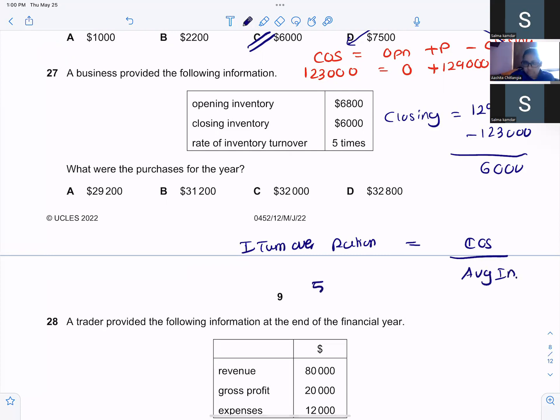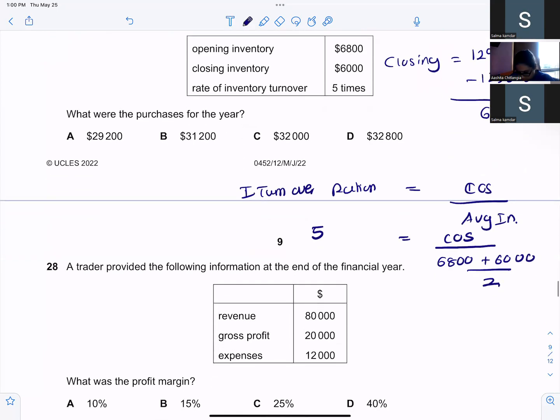So it is 5. I'm calculating average inventory: opening inventory plus closing inventory divided by 2. So 5 is equal to cost of sales over 9,800, which is the average inventory. Are you sure? Yeah. It's 6,400.